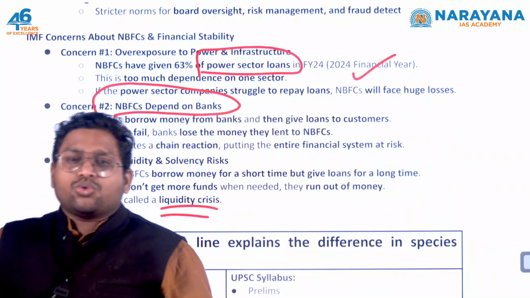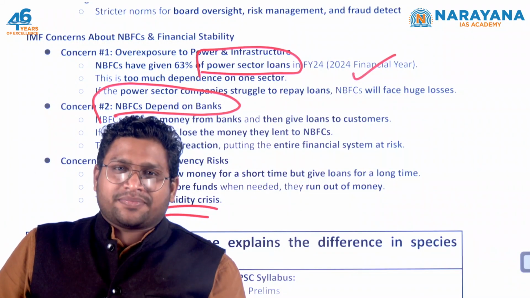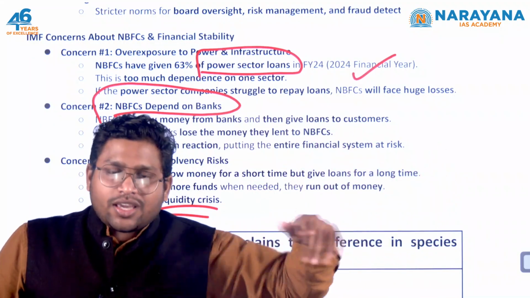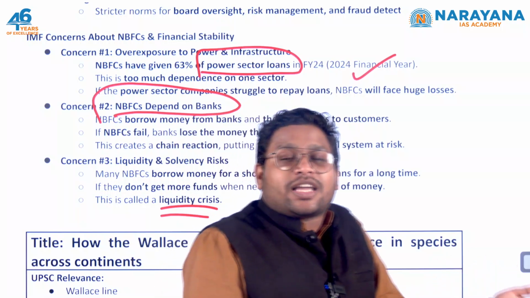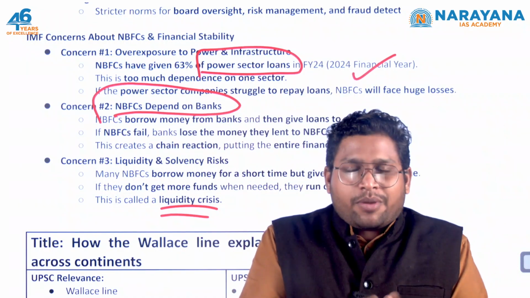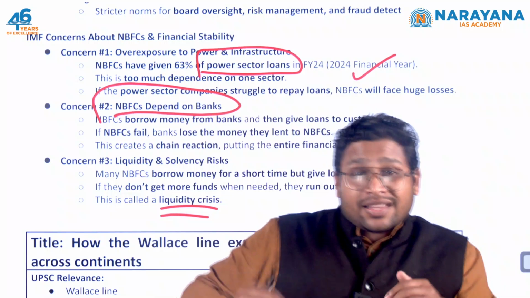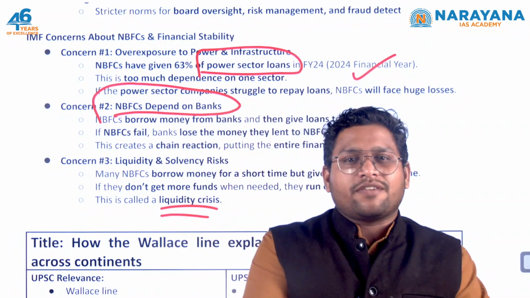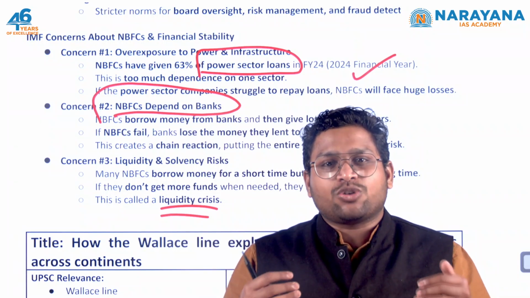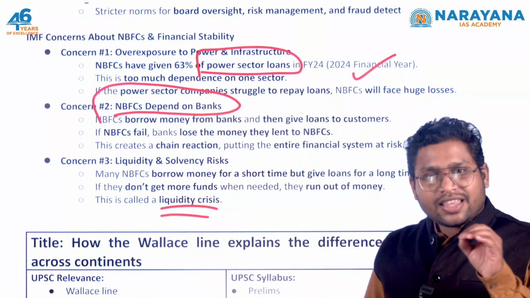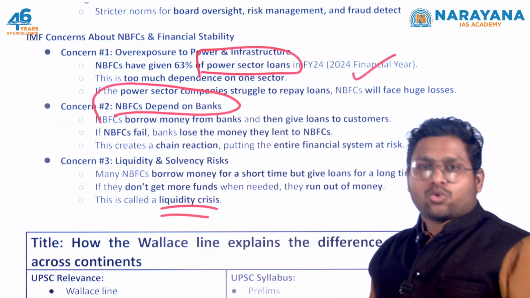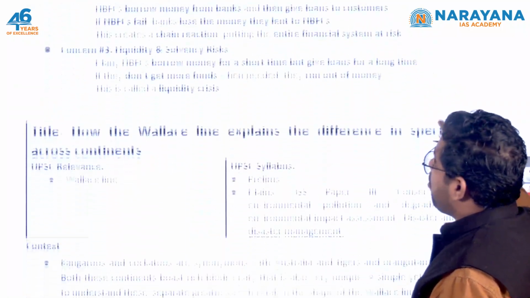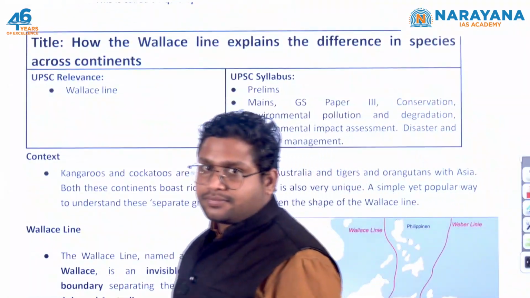NBFCs take loans from banks on a short-term basis, but they give loans to other companies for the long term. So if the power sector collapses or they don't earn enough money, let's say there is a slowdown going on in India and high inflation, the power sector might not pay enough to NBFCs. NBFCs will get into a big trap called a liquidity crisis. They will not have money to pay their short-term loans. So these are the concerns of IMF.